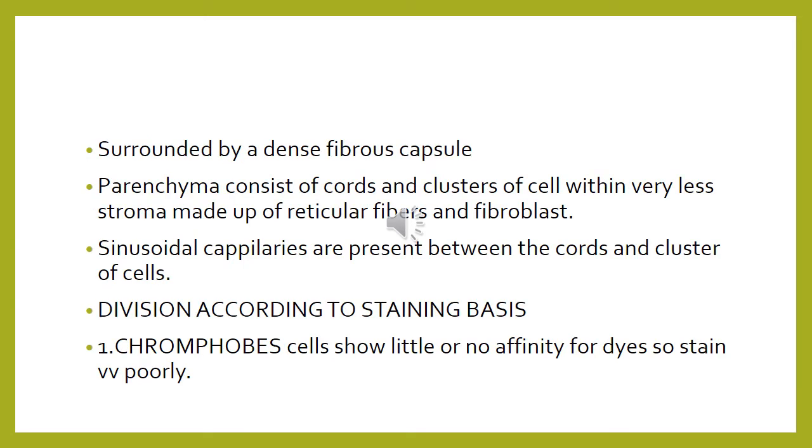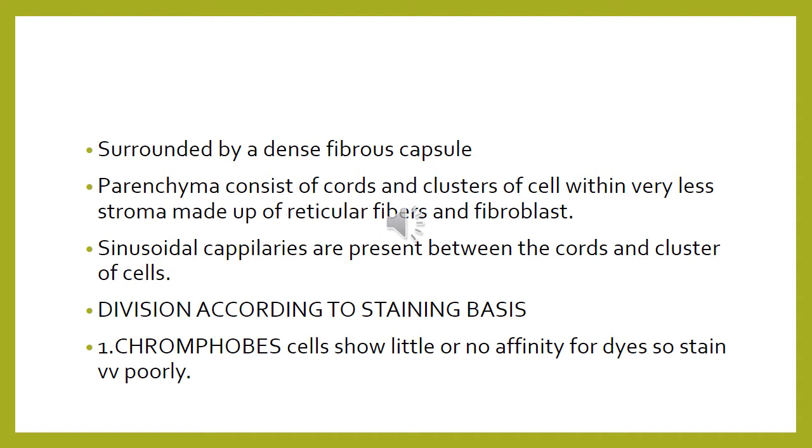The parenchyma has the cells arranged in the form of cords and clusters, with very scanty connective tissue. Between these cords and clusters of parenchymal cells are fenestrated capillaries. These cells are further classified according to their staining properties. They are either called chromophils or chromophobes.